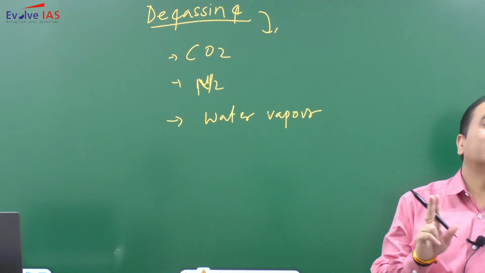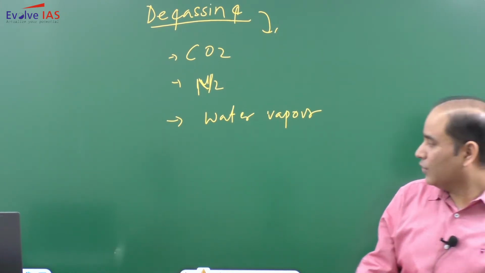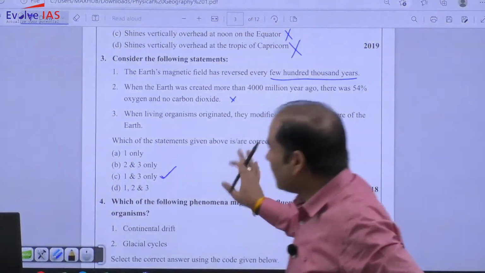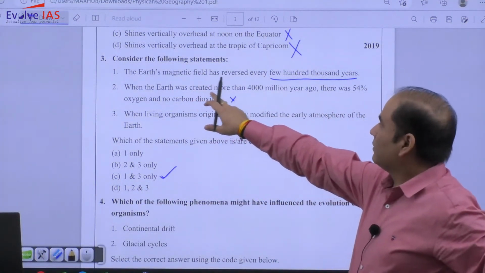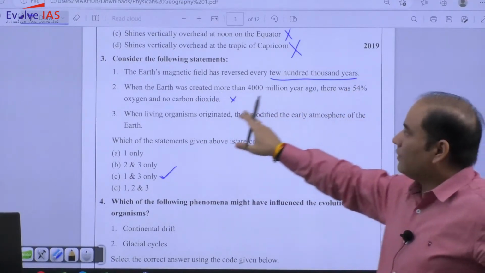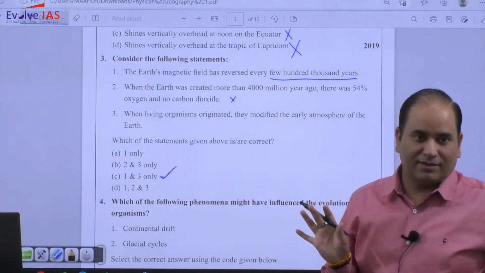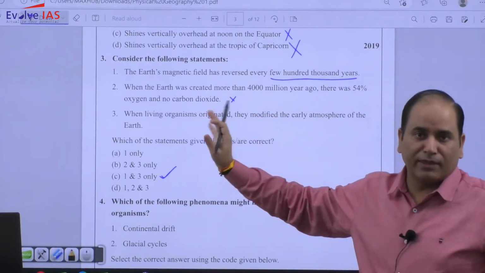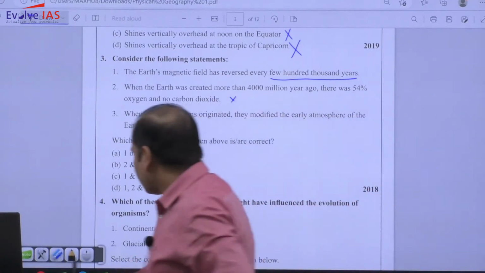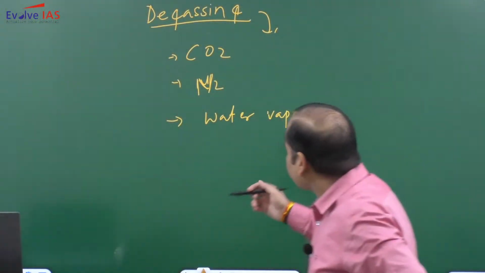was not having oxygen. If you just recall this simple fact, you will not get any confusion. ऑक्सीजन थी ही नहीं. So this statement is incorrect. You should not have any doubt about it. लेकिन हम थोड़ा सा और रिफाइन करते हैं रिवीजन को.